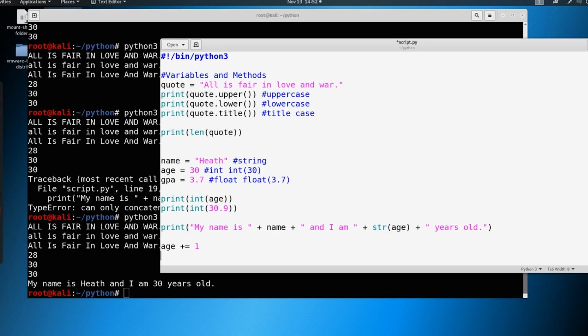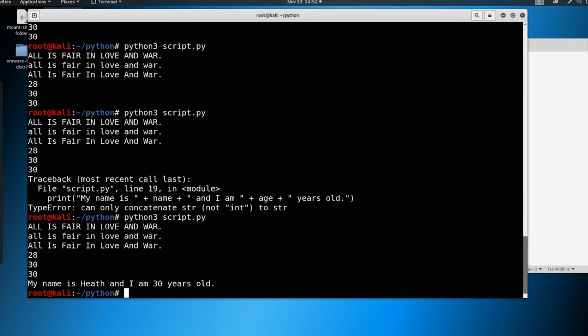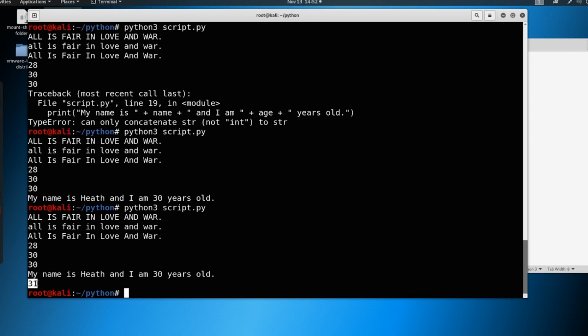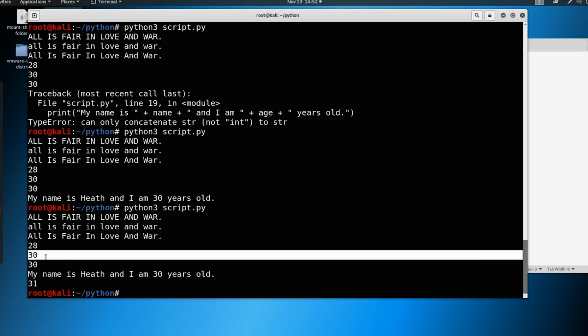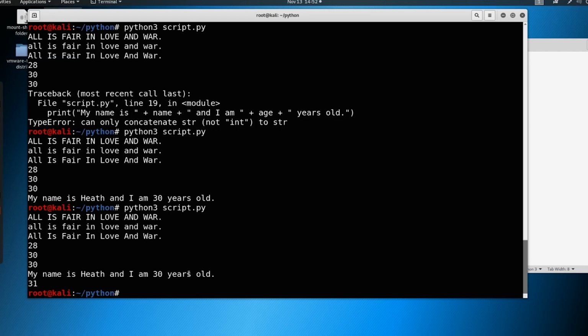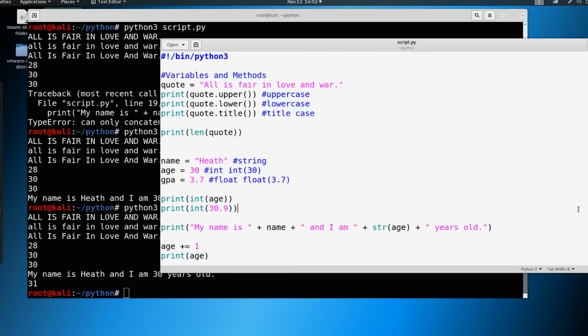And we could say print our age. Now watch what happens. Age is now 31. Even up until that point, age has been 30, right? You see age coming through here. We're utilizing it in all three places. Now we print age down here and it's 31 because we have changed what is stored in the variable.